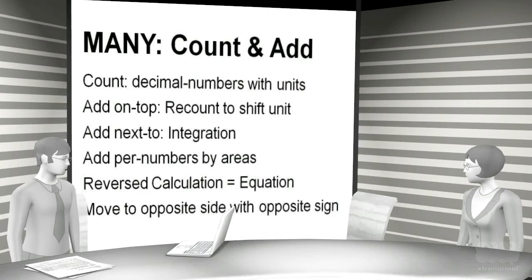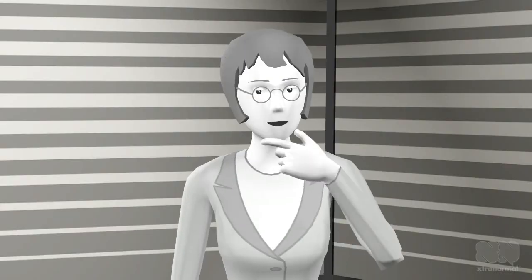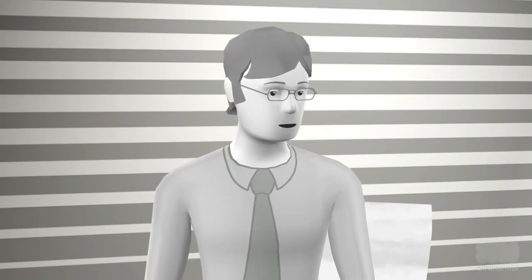If added on top, the units must be the same. So a total might have to be recounted to shift its unit. Thus recounting is the root of proportionality. And adding next to is the root of integration, also occurring when adding per numbers that come from recounting totals in different physical units. Finally, any calculation can be reversed, and the unknown number can be predicted by opposite operations. So to solve an equation, you simply move numbers to the opposite side, with opposite sign. Alan, it seems so simple. And Bo, it is simple.